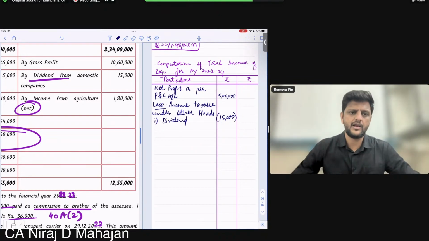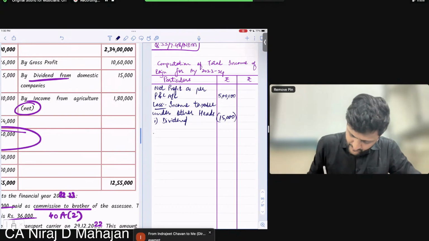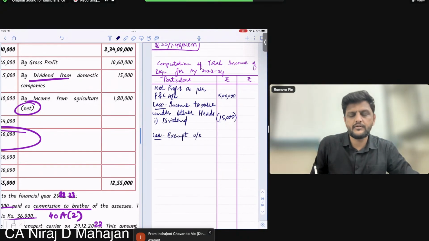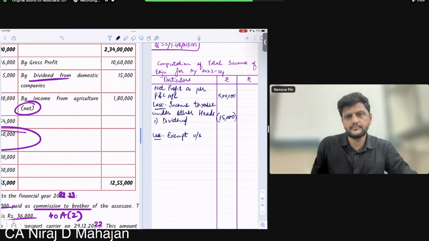What about agricultural income net profit? Is it taxable or not taxable? It is exempt and it is shown, bachcho, in your P&L credit. So remove that also. Arey haan na, so also again, bachcho, less. Exempt under section. I hope you can tell me. Correct.